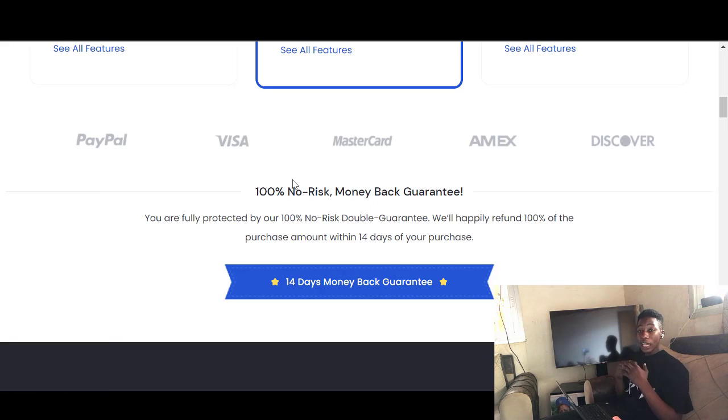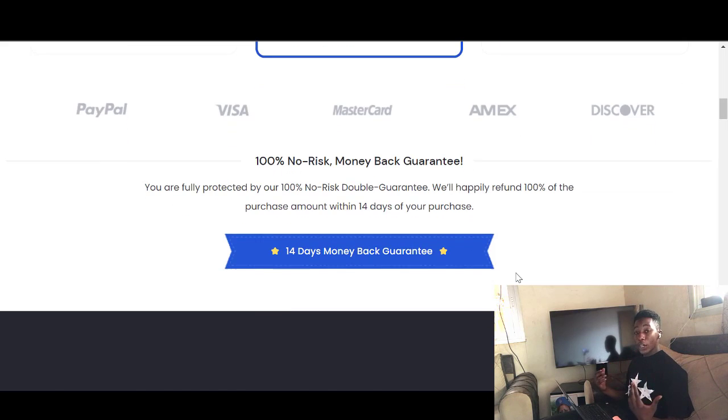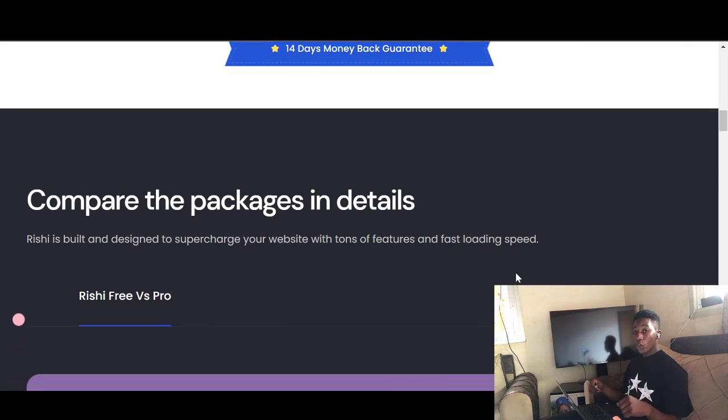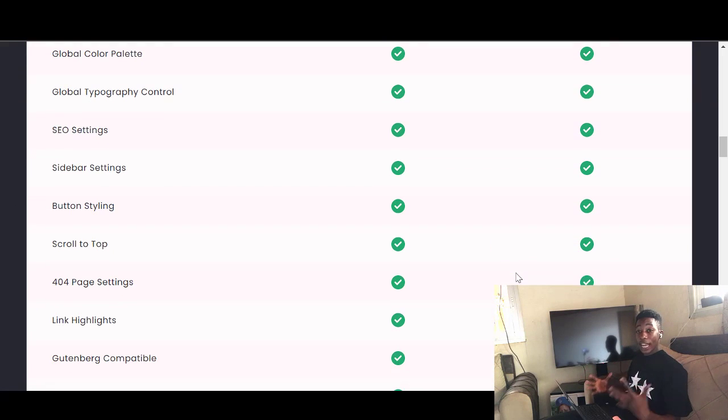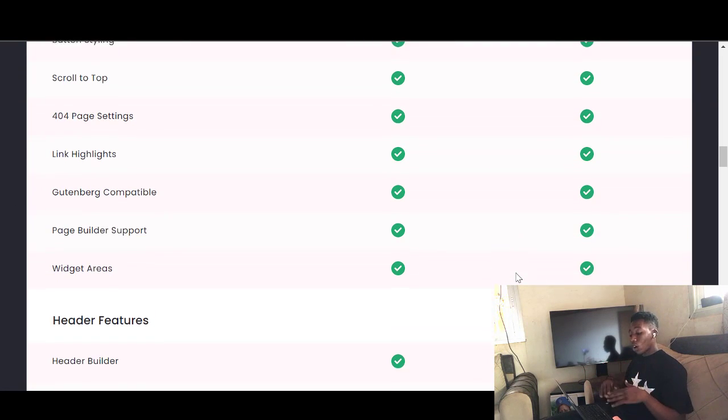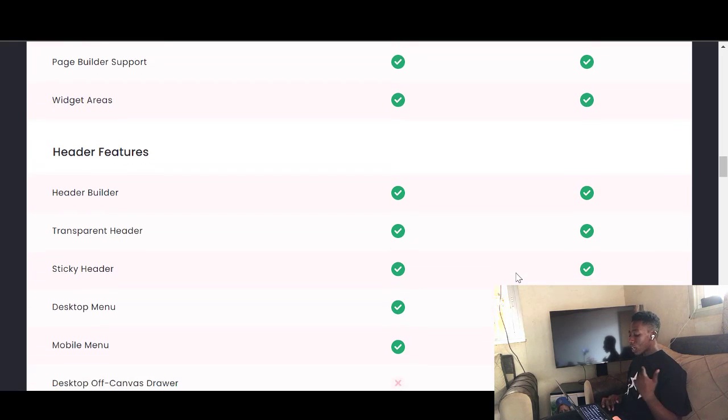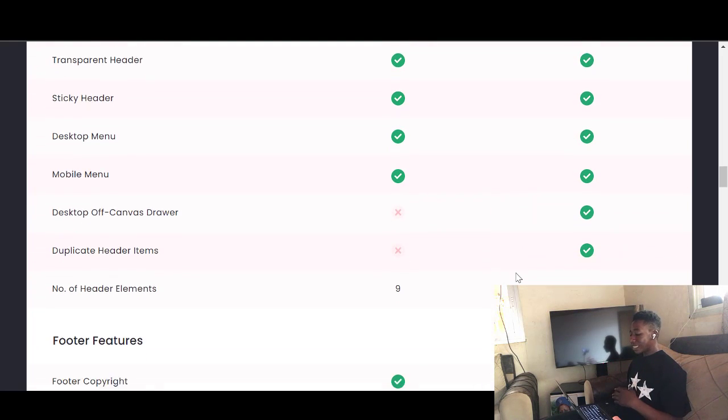For example, if you get the theme and you find out at the end of the day that it doesn't suit your demands, you can request a money back guarantee, or you can request for them to send you back your money within 14 days, and you will have everything done successfully. So guys, you can compare your packages in detail.